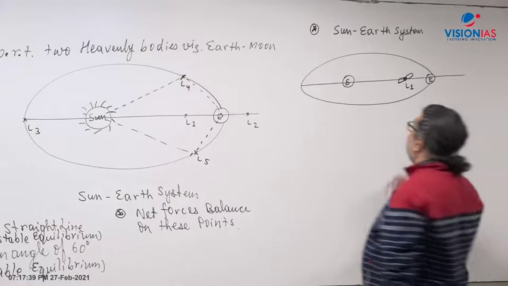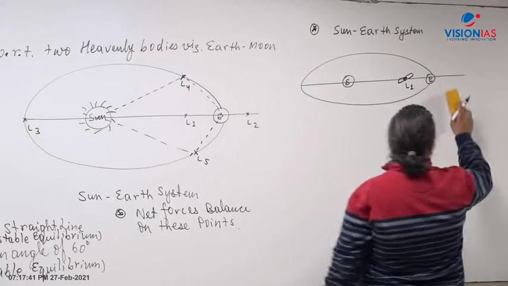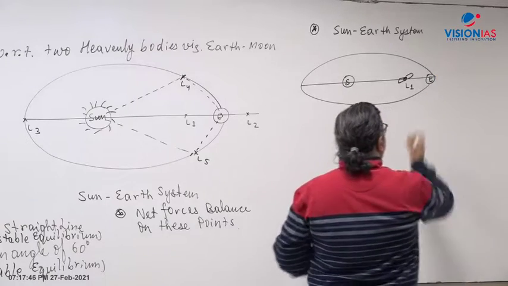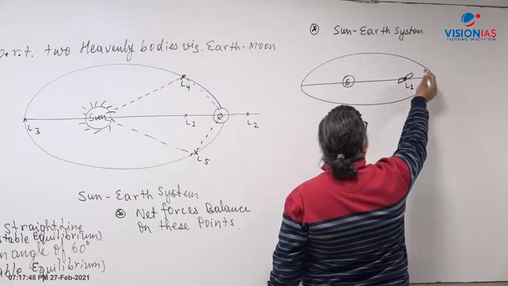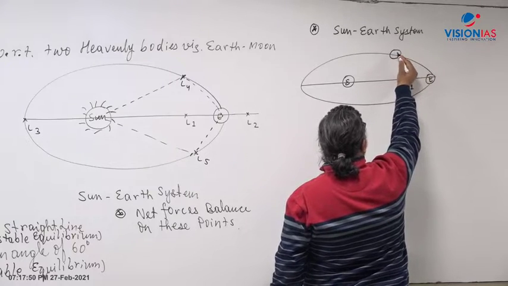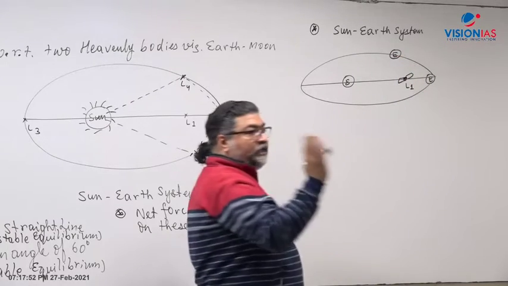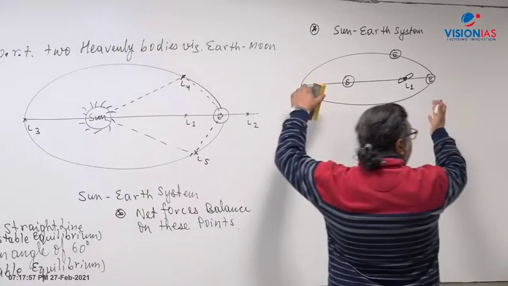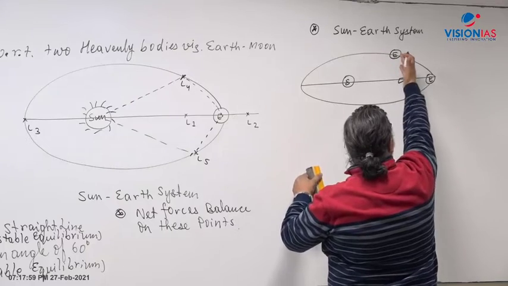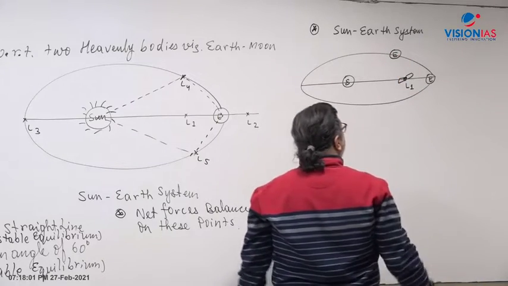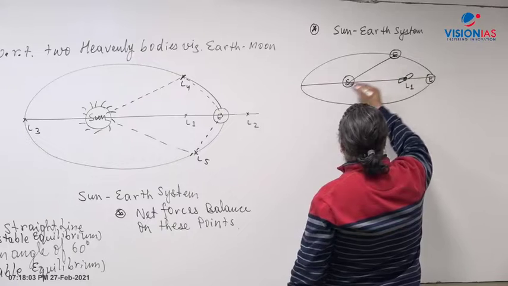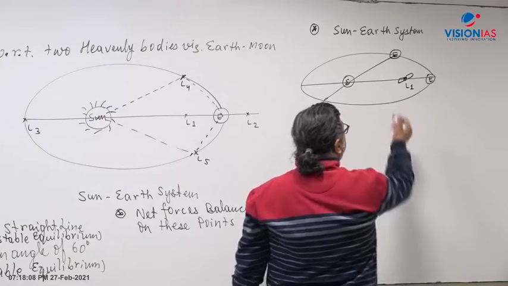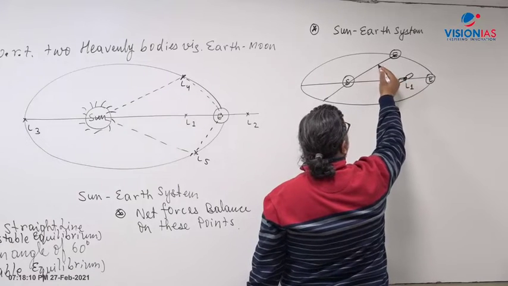Now what will happen here? As the earth revolves around the sun, let's say the earth comes here. You'll understand how the points change in space. Let's say after a few days the earth revolves and now comes here. So again you draw a straight line here, right? So what will happen? This L1 point will come here.